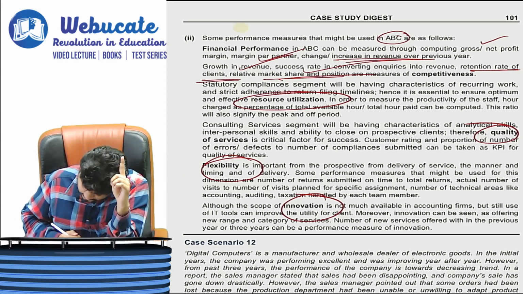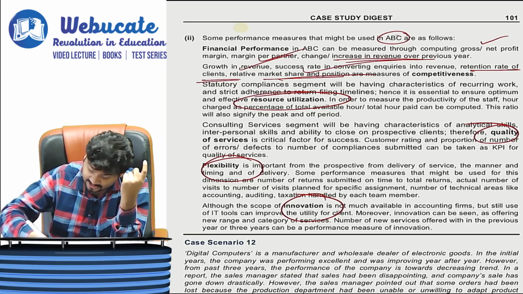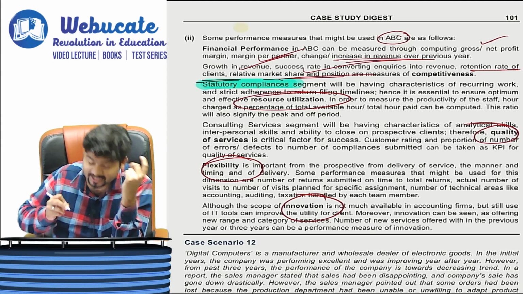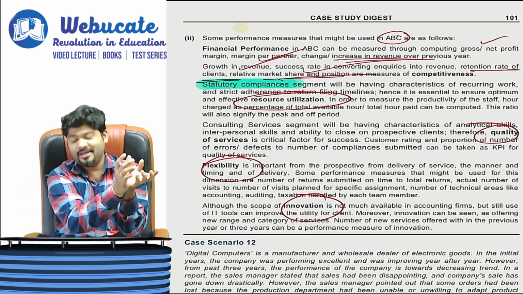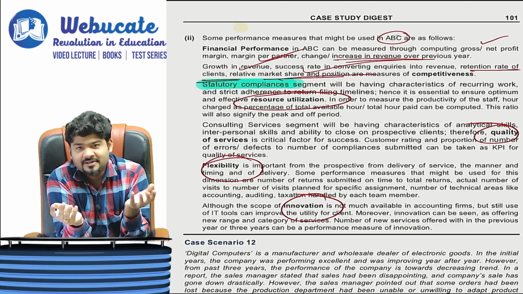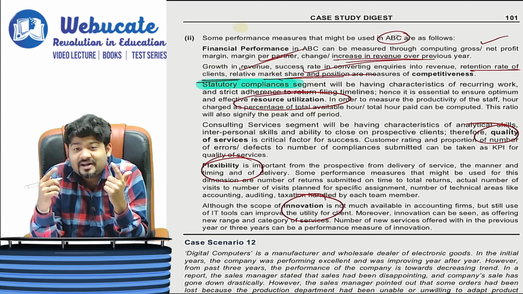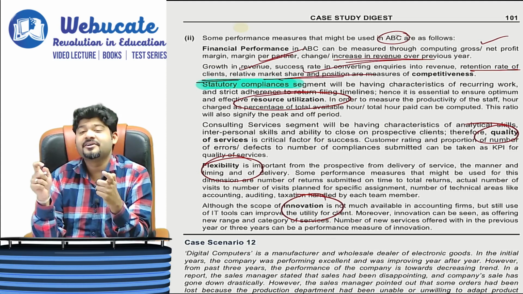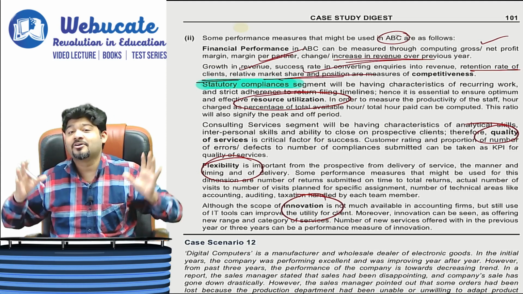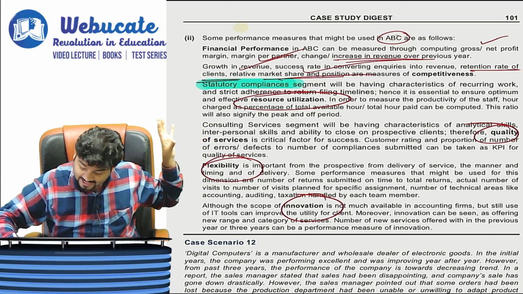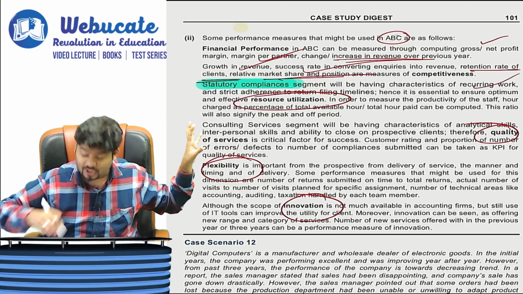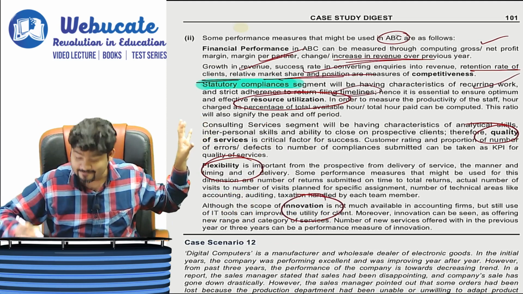First, resource utilization. As I told you, for resource utilization they have focused on the statutory compliances division, which speaks of recurring filing of returns on time. There should not be any error or defects while filing the return. We'll be having characteristics of recurring work and strict adherence to return filing timelines.